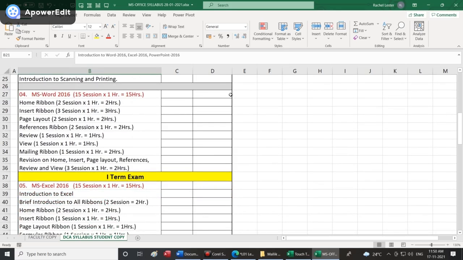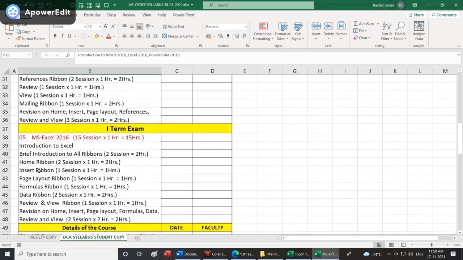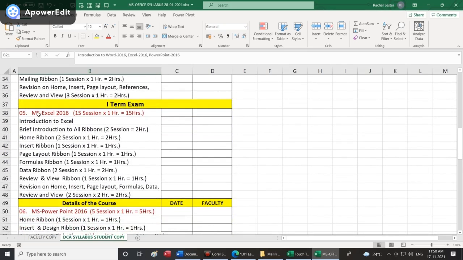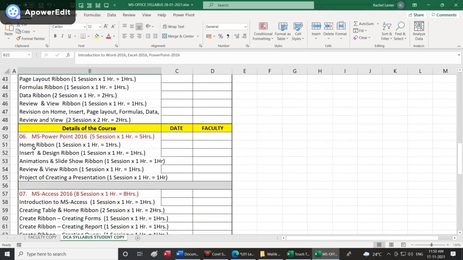Next would be MS Word. The fourth module we will be learning is MS Word. All these would be learned in MS Word. And next would be MS Excel. We'll be learning all this in MS Excel. Next would be MS PowerPoint. We'll be learning all this.